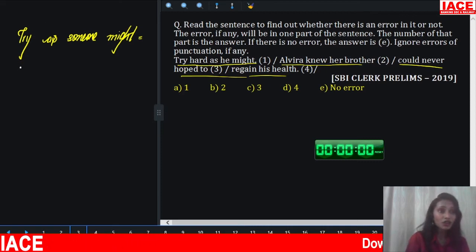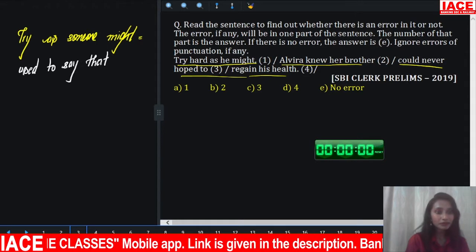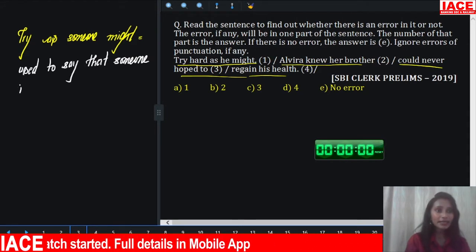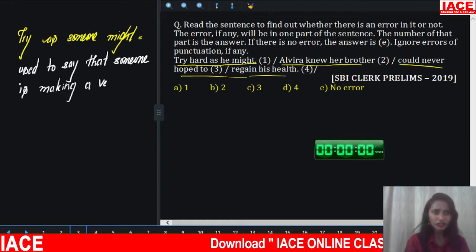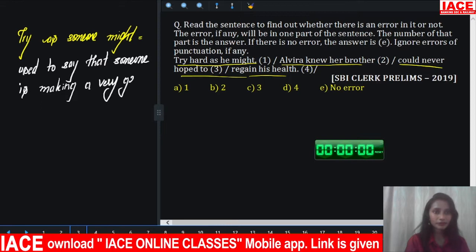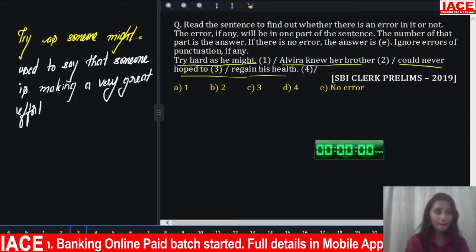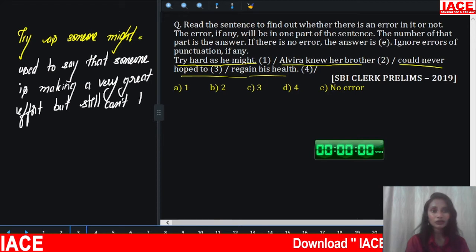This is a phrase used to say that someone is making a very great effort, but still can't do something.